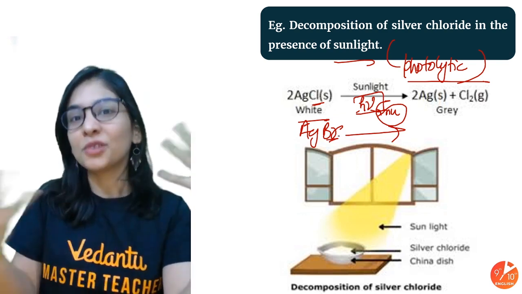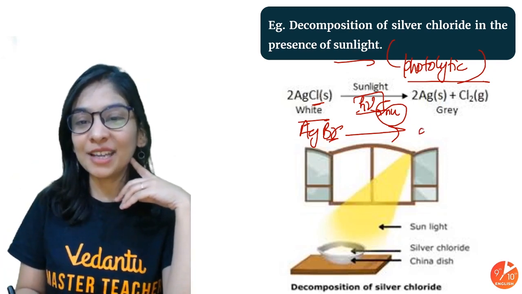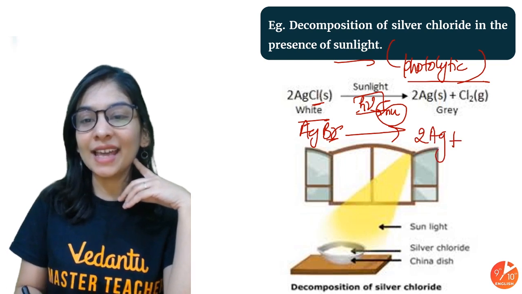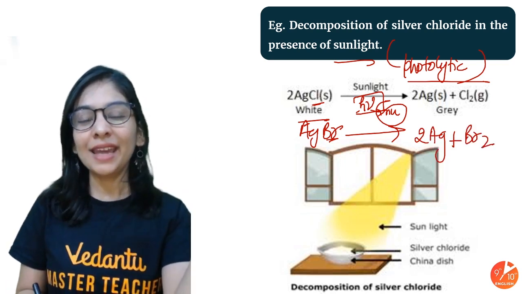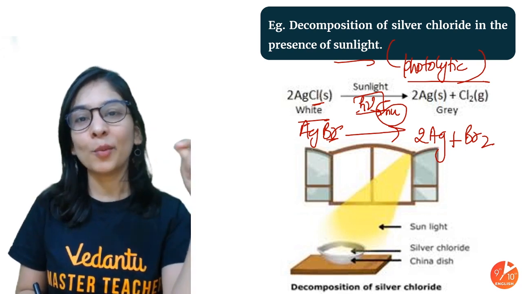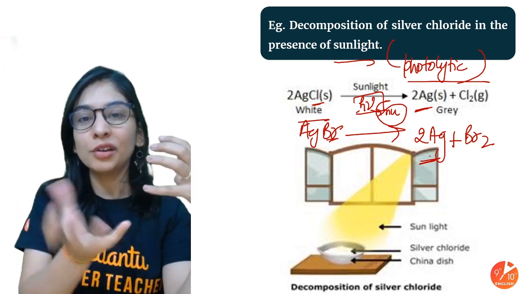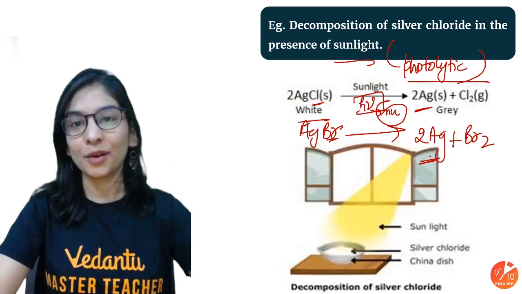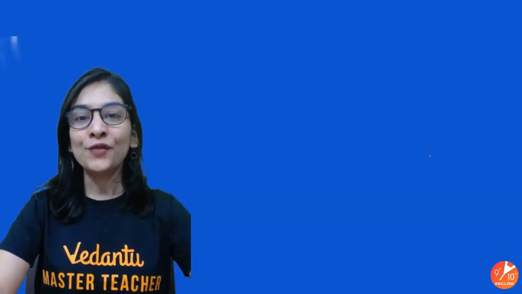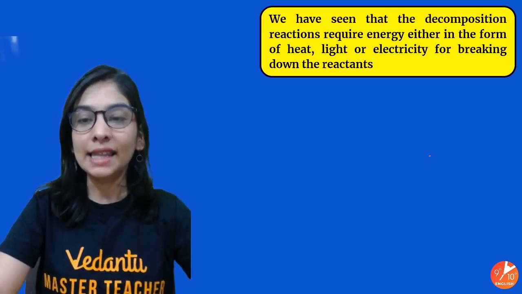It's like, out of the box. Okay, so you will get what product? It will decompose to give silver, chlorine and bromine. Your white silver, pale yellow silver bromide decomposes to leave a grayish substance on your watch glass or your china dish, and the gases will evolve out. What example is this? Photolytic decomposition, breaking down in presence of light.